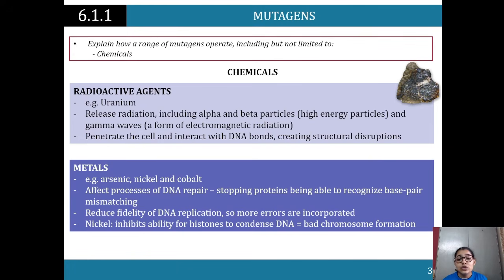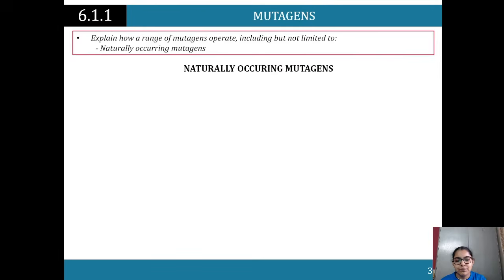Metals are also huge: arsenic, nickel, and cobalt. They affect processes of DNA repair, so they can stop proteins from being able to recognize base pair mismatching. So if you've got, let's say, a C bonded to a T, they may not be able to pick up on that, right? That reduces the fidelity of the DNA replication system, so more errors are occurring. Nickel inhibits the ability of histones to condense DNA, so it is bad for chromosome formation.